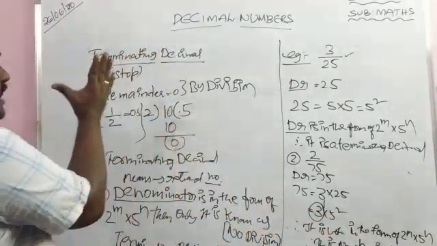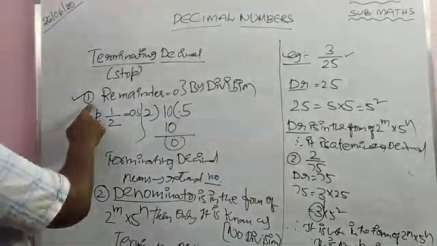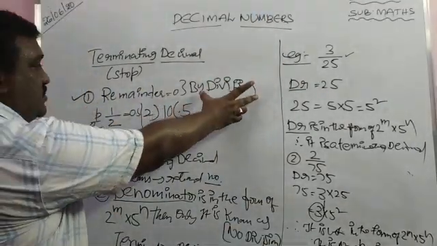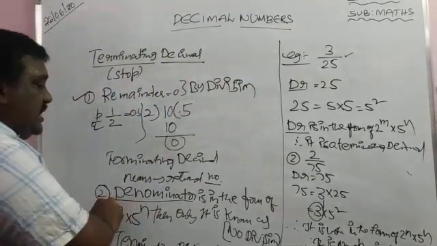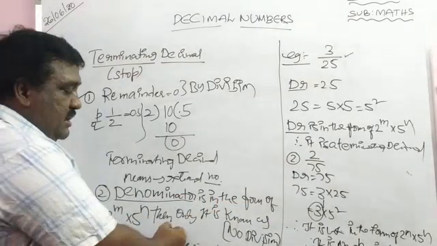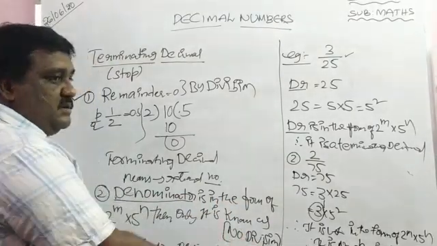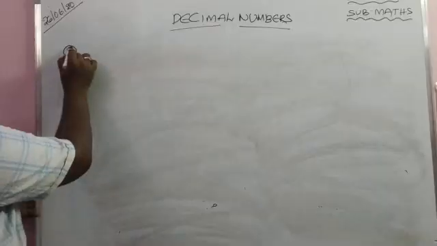This is about terminating decimal and non-terminating decimal. First condition, remainder 0 by using division. Second condition, the denominator is in the form of 2 power m into 5 power n, without division. Okay? This is about terminating decimal.